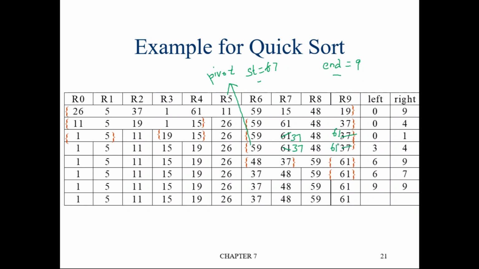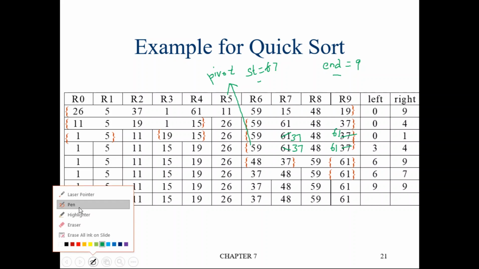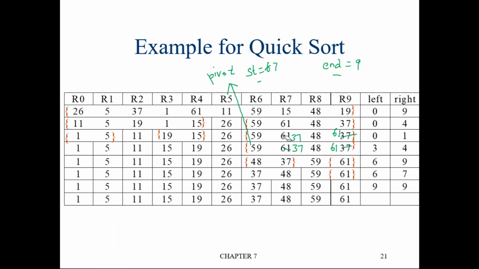Okay. Now again check, is the element at start location, is it less than or equal to the pivot element? Pivot element is 59. Currently start is 7. The element at 7th location, yeah, it is 37. It's less than pivot element, which is 59. Okay. So increment start. So start will become what? Previously it is 7. Now it will become 8. Again continue. Is the element at start location less than or equal to pivot element? Yes. 48 is less than 59. So increment start. So start will become 9.